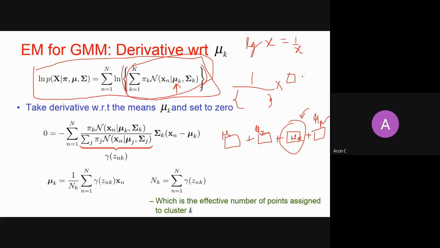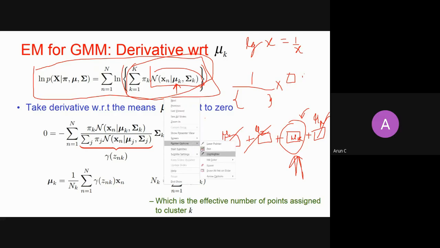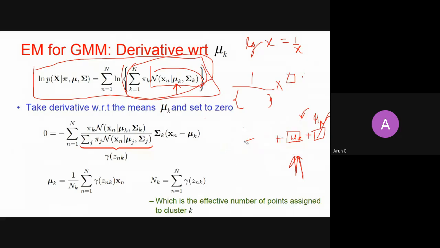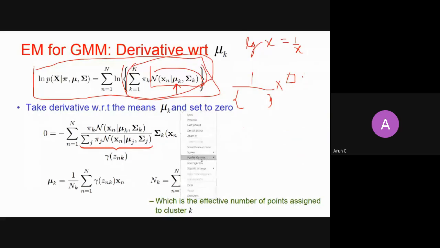So if I'm taking the derivative with respect to mu k, the other terms will behave as a constant, and hence I have to consider only this kth term, right? If I take this kth term, what will happen? This is nothing but the normal Gaussian formula. So I have to take the derivative of the kth Gaussian.